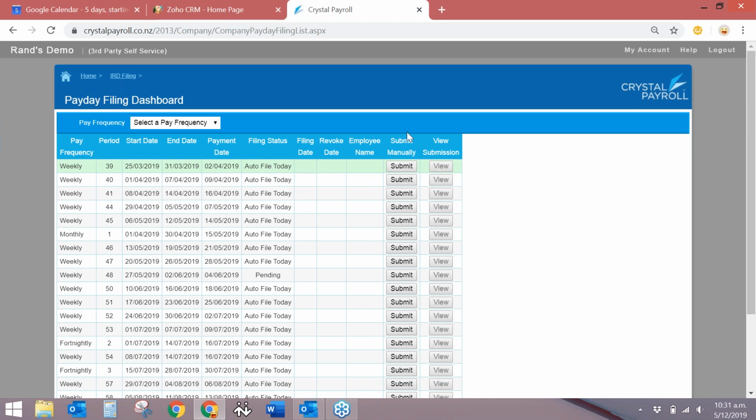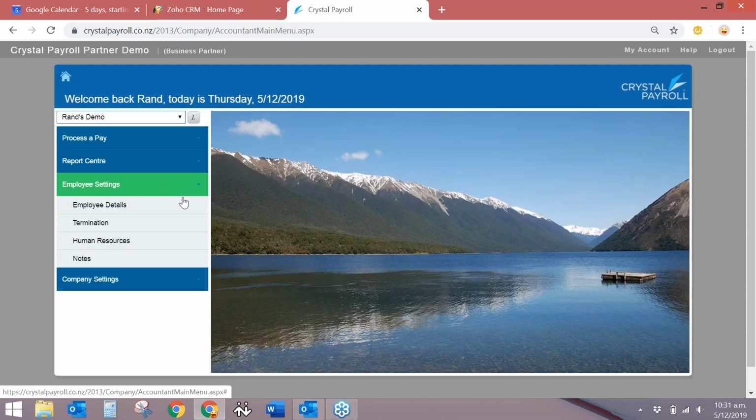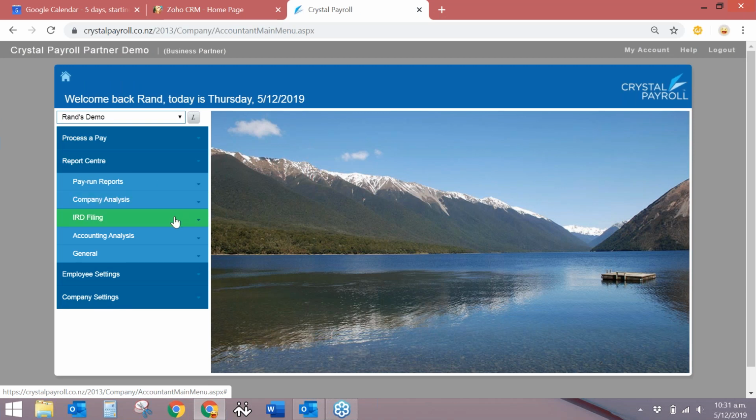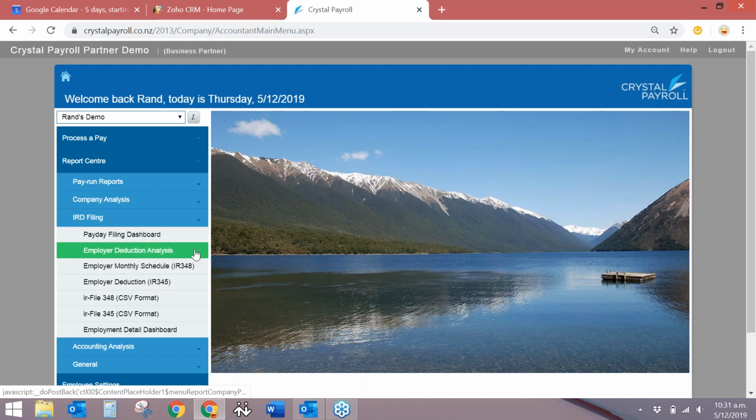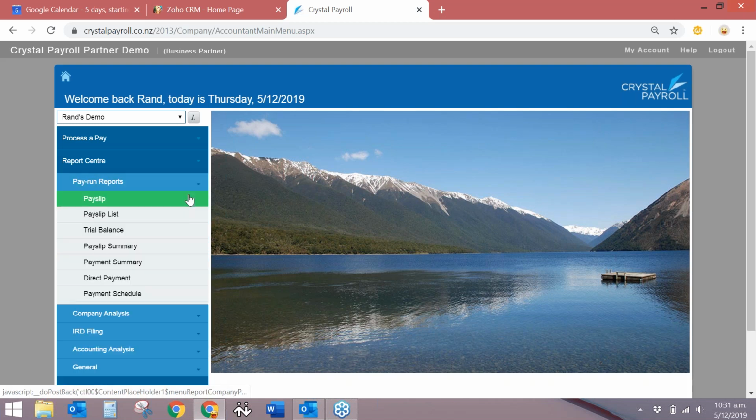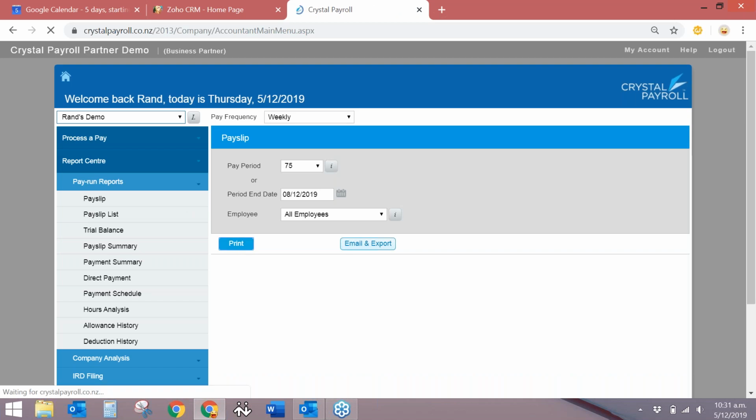So ideally it would say submitted for all of you. I haven't set authentication because it is a demo account, but your payday filing would say submitted, and you can click onto them further and further to find more detail. So just to go through different types of reports that you can generate, you can also generate your IR348 and your IR345. And then you've got your pay slips that you can run. So I'll just show you what one of the pay slips looks like.